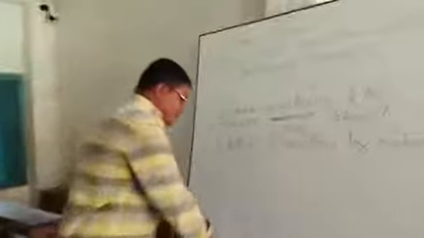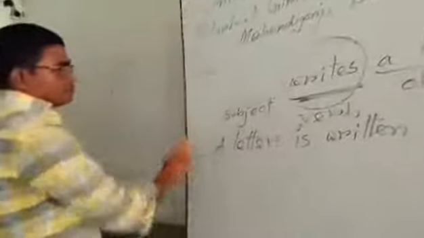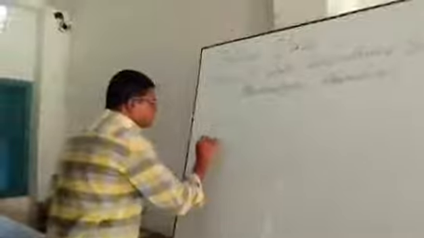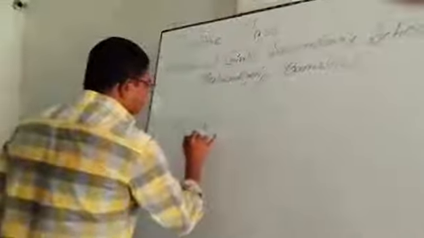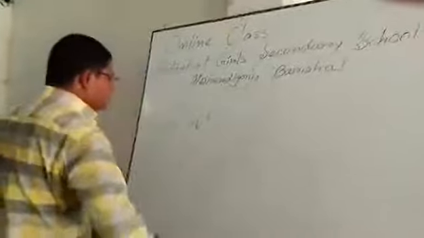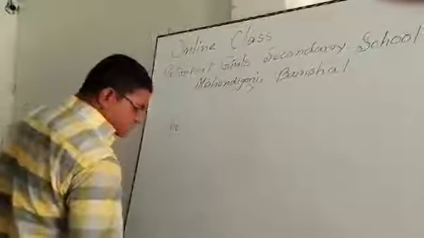Okay, and now I am going to write another example.